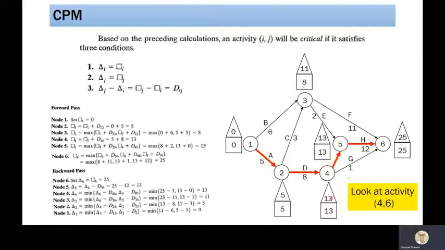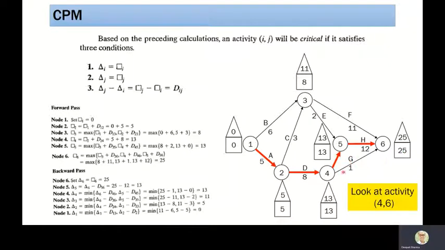If I start G at 13, it will finish at 14. If I start G at 14, it will finish at 15. So what we can see is that for this particular activity G, if I start from either 13, 14, 15, 16, it is not going to change 25. Even if G starts at 24, the project will finish at 25.